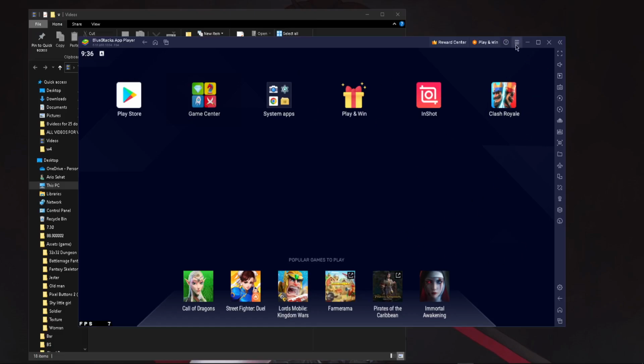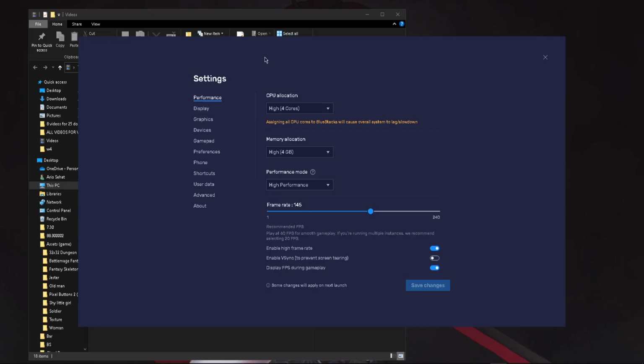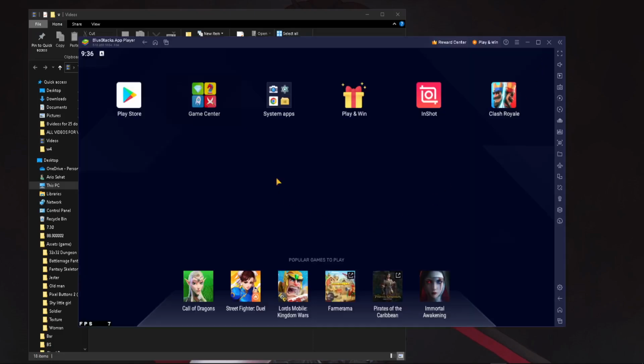So open up your BlueStacks app player, press on the three dots and go to settings. From there, what you want to do is make sure your performance is set to high, and high performance. The numbers will be different depending on what amount of cores and gigabytes you have. Alongside that, make sure enable high frame rate is enabled. This is also enabled, and put this to your monitor's refresh rate. From there, you can save it and restart your PC.